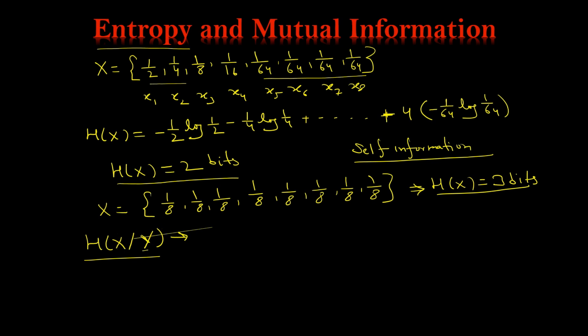If they are independent, then there is no effect on this entropy.